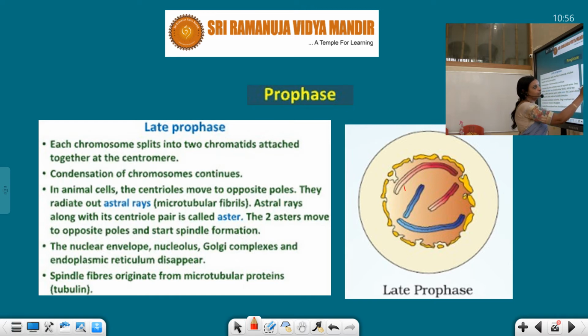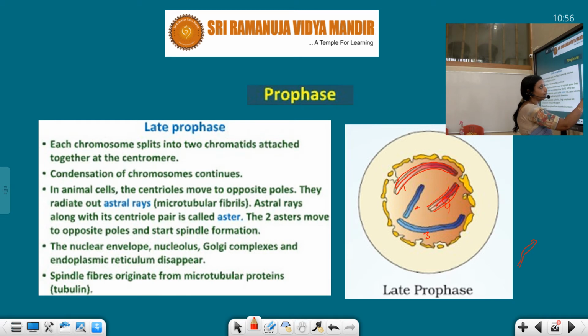So here, how many chromosomes are there? 1, 2, 3 and 4, four chromosomes. Here the doubling started, it duplicated, and the second chromatid is formed, so a sister chromatid is formed. In each chromosome we will see this attached at the centromere. Each chromosome splits into 2 chromatids attached together at the centromere. That I am telling you is one chromosome. First we have seen there is only one chromosome like this.